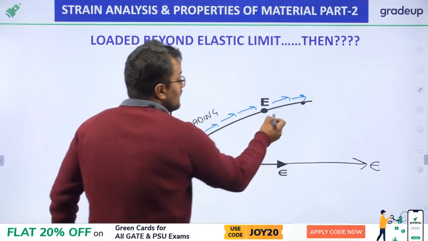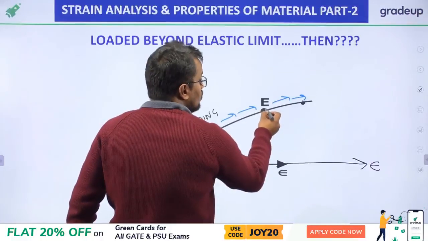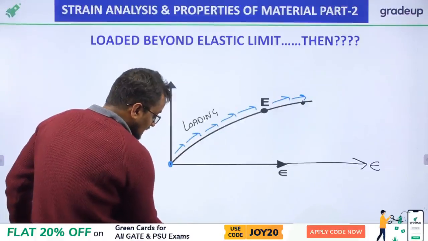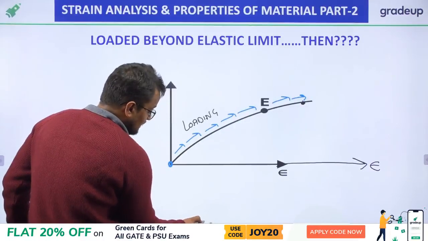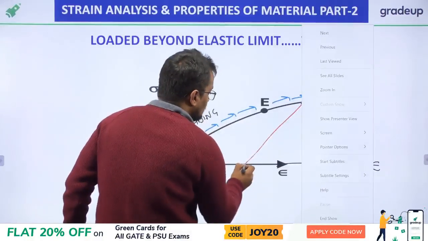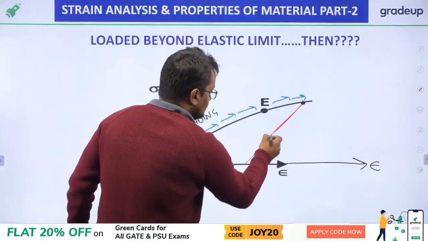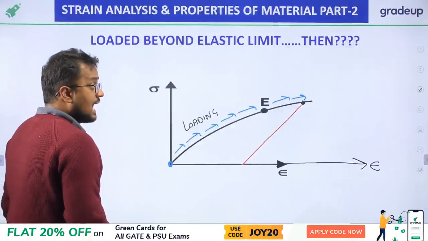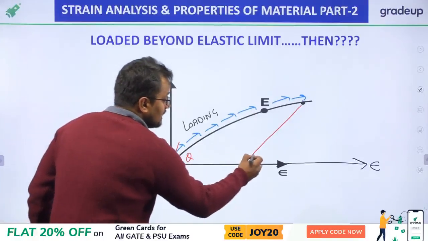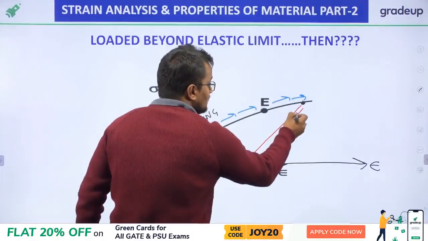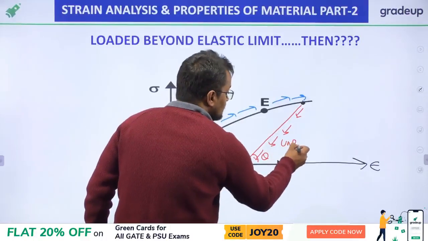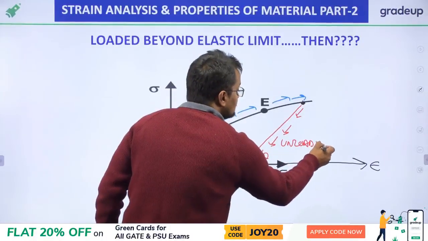If I apply load beyond E and then unload, the material comes like this on unloading. And what will be the angle? If the initial angle here is theta, then at theta angle the material comes back, and this is the unloading curve. What does this signify?